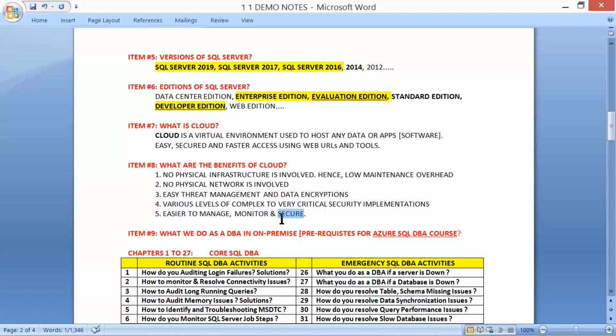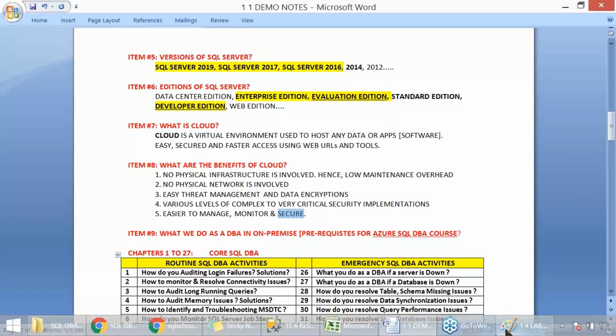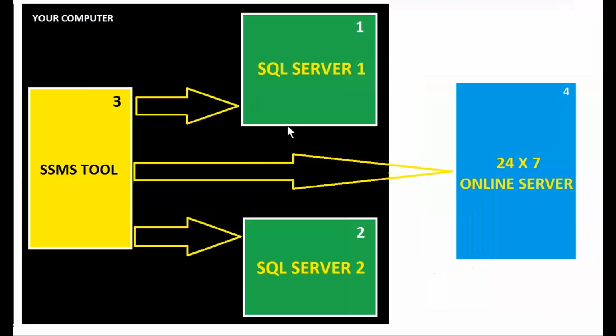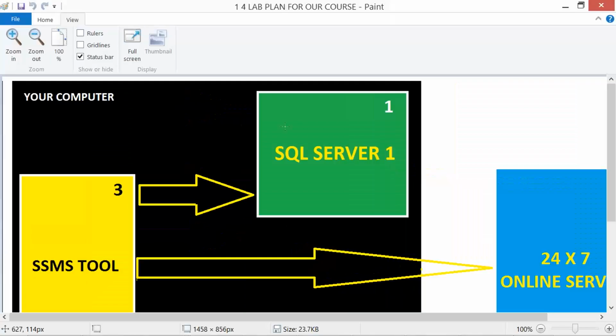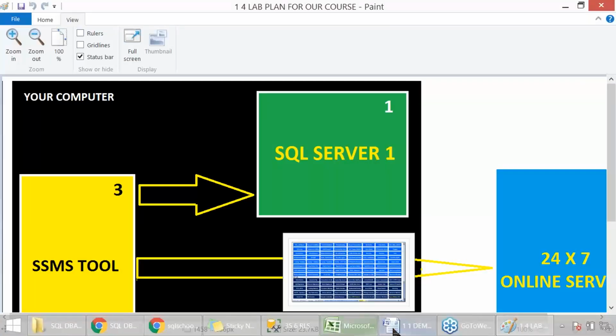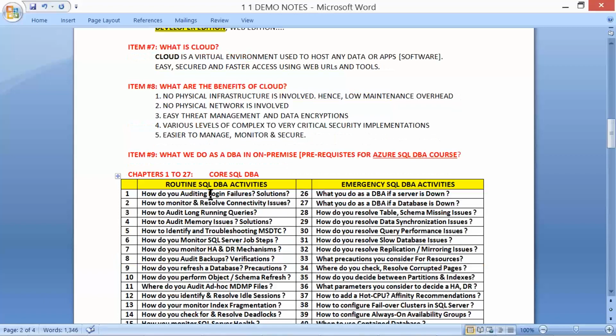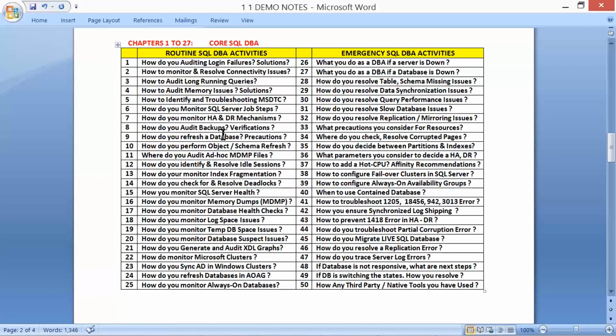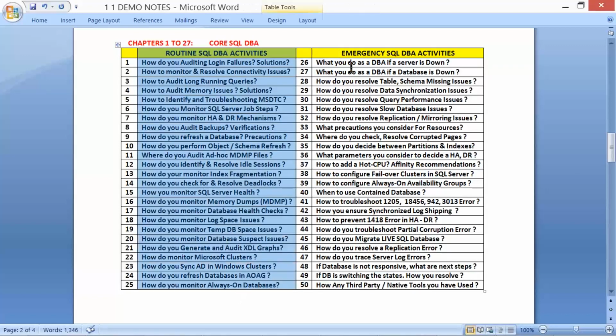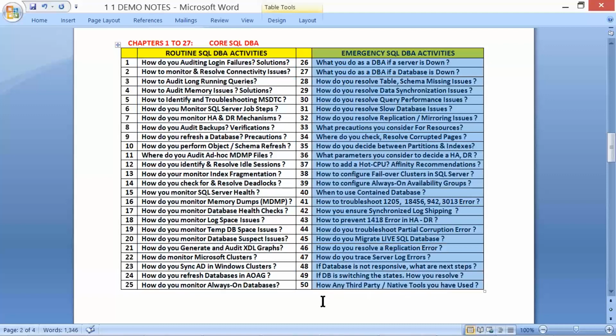Now, what do we do as a DBA? Keeping in mind, once again, our lab plan, we have specific activities to be performed. Our course includes a total of 3 different levels. First level, Core SQL DBA, chapters 1 to 27 in our course curriculum. Core DBA will be understanding routine DBA activities and emergency DBA activities.